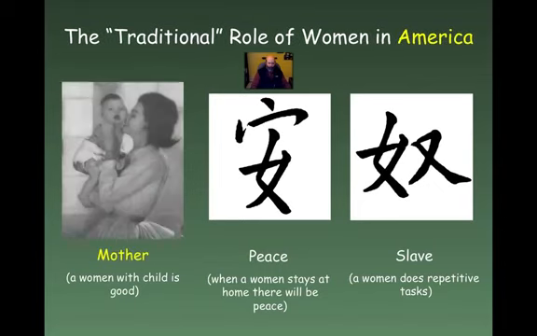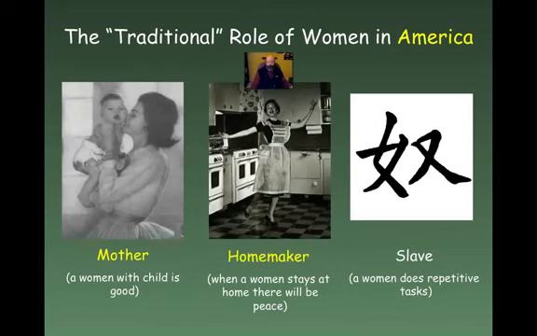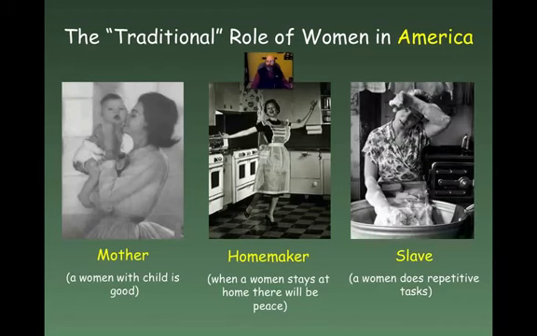But consider this. This is the word for mother, right? In our society, it's a woman with child. That's good. Homemaker, when a woman stays at home, there'll be peace. And then this concept of slave, a woman doing repetitive tasks. And these are funny pictures because they kind of evoke memories of my own mother.